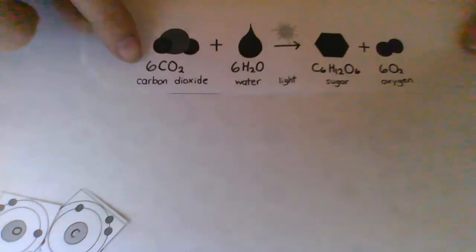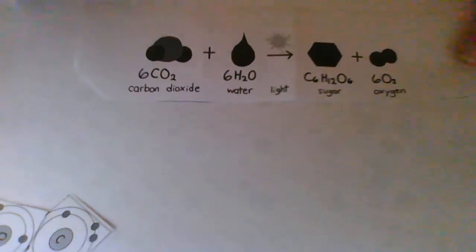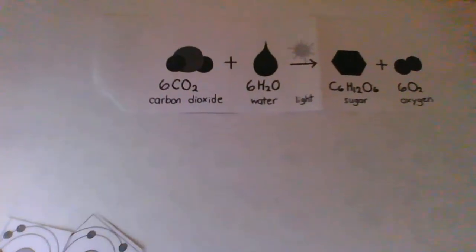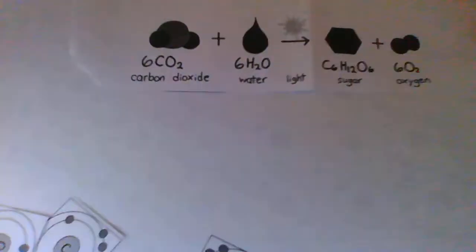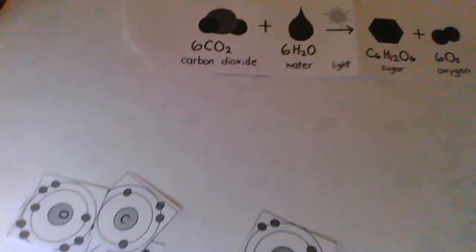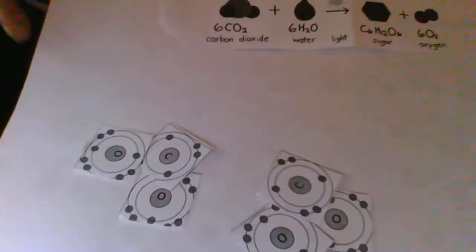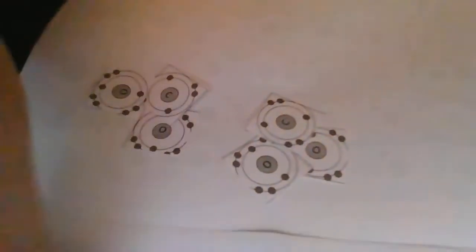I need to do 6 of them. So that's another carbon dioxide, so 2 oxygens, and I'll find my carbon. There's a carbon, so that's 2 of them. I need 6 altogether. So this is just not working very well.